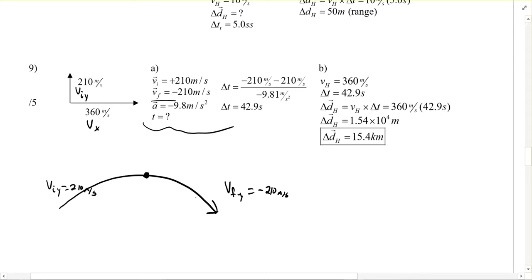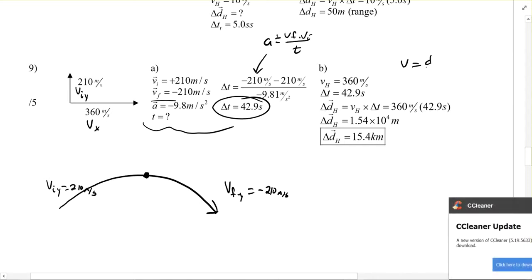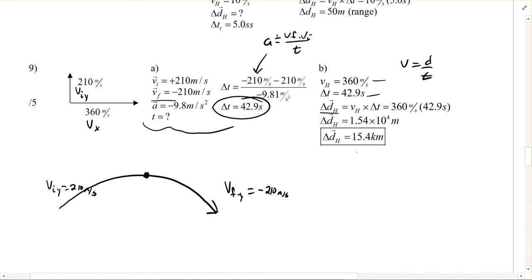Okay, so then you can solve for t by just using this formula, which came from a is equal to vf minus vi over t, just rearranged. And then we solve for t is 42.9 seconds. And then the second part says how far down range will it hit. So we're looking for range or dx. So now that's going to be the horizontal component, which is just using this formula, v is equal to d over t. Yeah, and we know those things. So we know the time, we know our velocity in the horizontal direction. We just need to multiply them to find the distance in the horizontal direction.